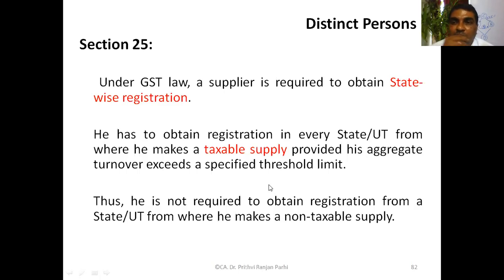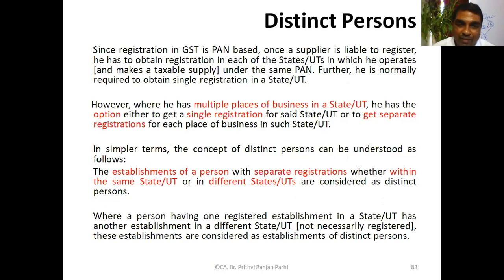But however, if he is making some non-taxable supply from a particular state, he need not obtain a registration number from that particular state. Okay, this is the broad concept we have understood.